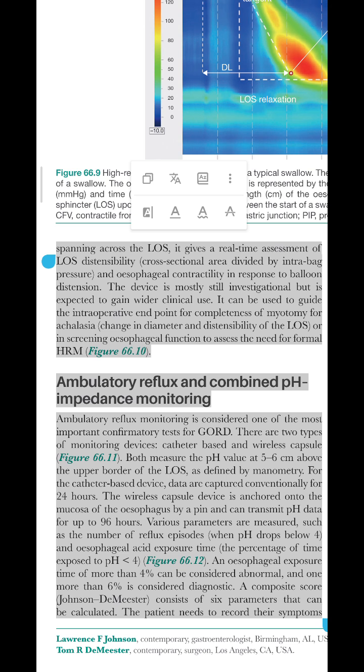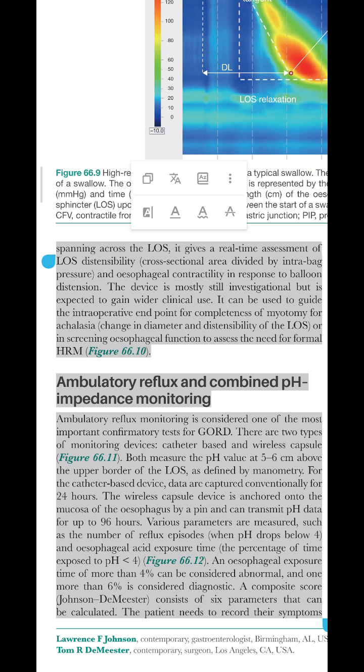Ambulatory reflux and combined pH impedance monitoring. Ambulatory reflux monitoring is considered one of the most important confirmatory tests for GORD. There are two types of monitoring devices: catheter-based and wireless capsule, figure 66.11. Both measure the pH value at 5 to 6 cm above the upper border of the LOS, as defined by manometry. For the catheter-based device, data are captured conventionally for 24 hours.